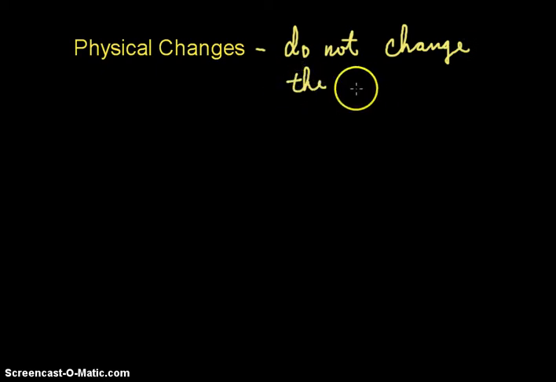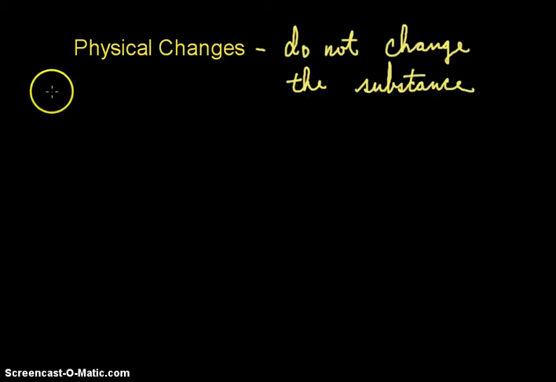This is a topic that gets very confusing for middle schoolers, the difference between physical changes and chemical changes. Now, physical changes are changes that occur that do not change the substance. Do not change the substance.